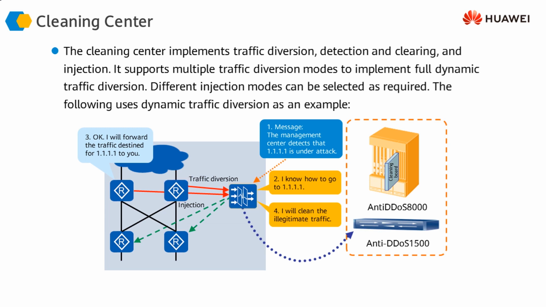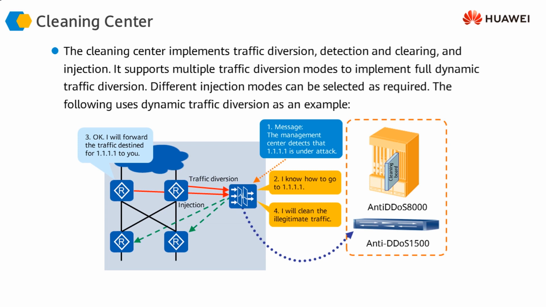The routers are going to forward the traffic to the cleaning center. The cleaning center is going to clean the traffic, and then inject it back into the network towards the destination. This is the basic role or function of the cleaning center: to divert the traffic towards itself, clean the traffic, and then inject it back into the network.